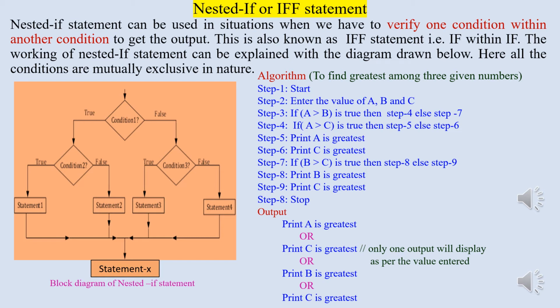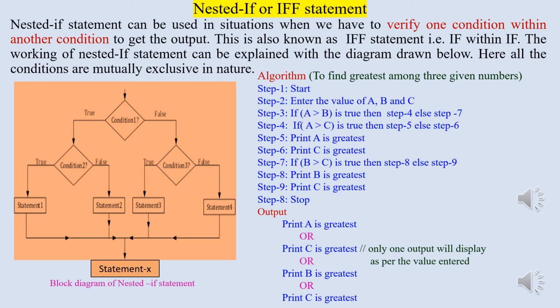Here condition 1, that is A is greater than B, will be verified first. If this is true, then verify condition number 2, that is A is greater than C. If both the conditions are true, then we get the output as A is greatest. But if condition 1 is true and condition 2 is false, then our output will be C is greatest.